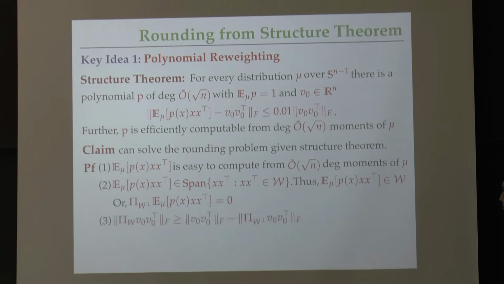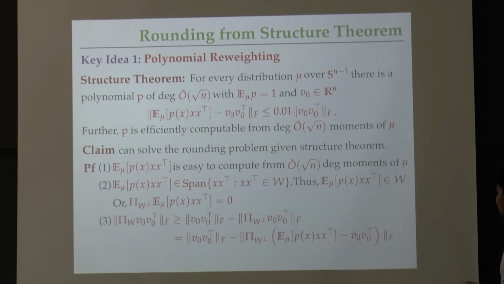Here is a simple triangle inequality. The projection's Frobenius norm is at least the Frobenius norm minus the Frobenius norm of the projection to the orthogonal complement. So far so good. Now I want to use that the projection of this matrix is exactly equal to 0, so I can add and subtract this without any consequences. So here I just add this matrix that I know is 0 when projected to W perp.